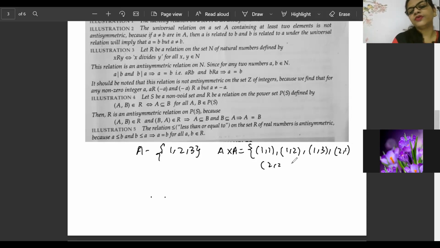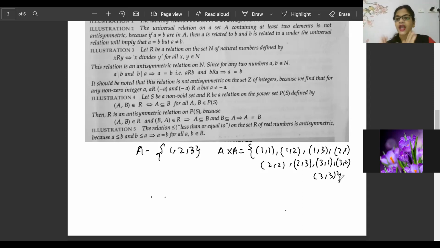Then beta, the Cartesian product A cross A will contain (1, 1), (1, 2), (1, 3), (2, 1), (2, 2), (2, 3), (3, 1), (3, 2), (3, 3).